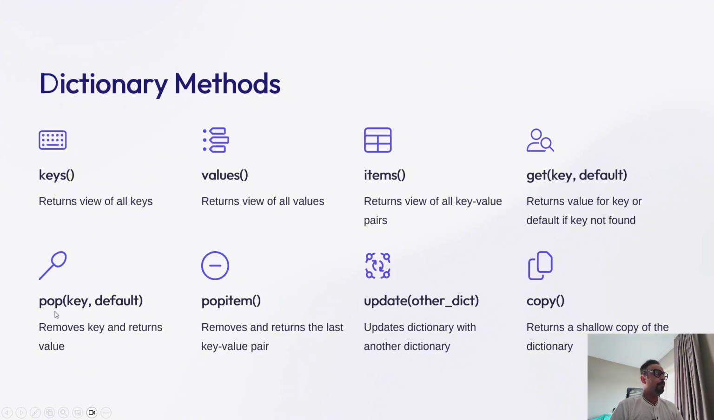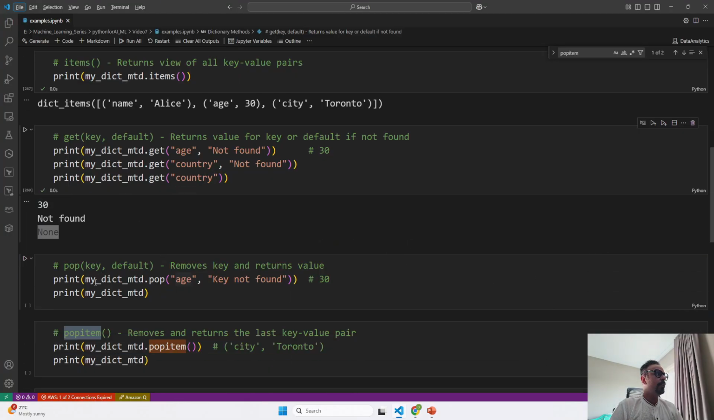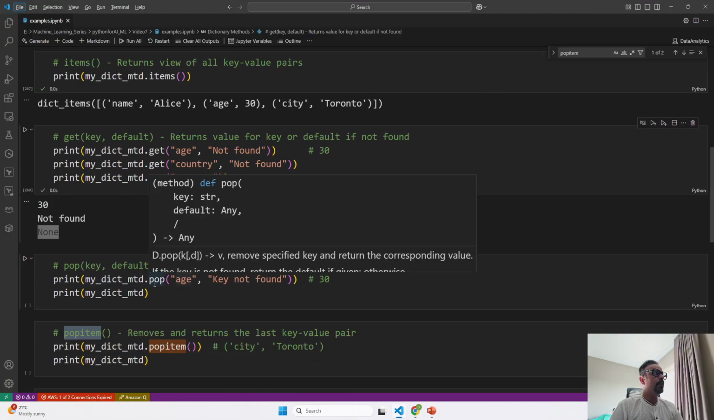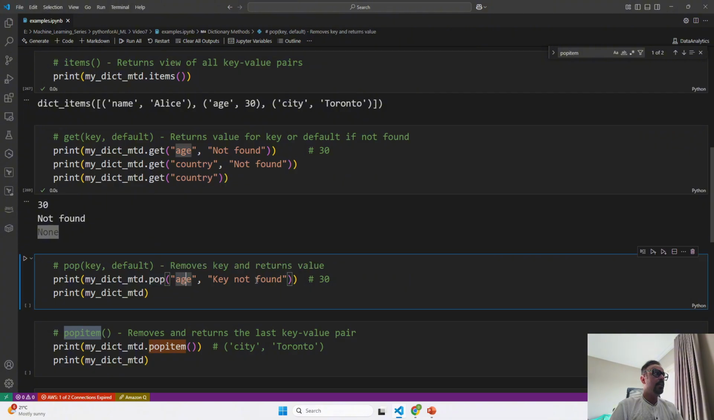Now we will move to some new methods that we have not explored previously. The first one is pop. What pop does is it removes the key and returns the value. When we define the pop method, we give the key name and the default value. What does this mean? If we say pop age, it says to find the age key inside my dictionary. If it exists, well and good. If it does not exist, the default message is provided instead, so there should not be any key error. This is good for error handling.